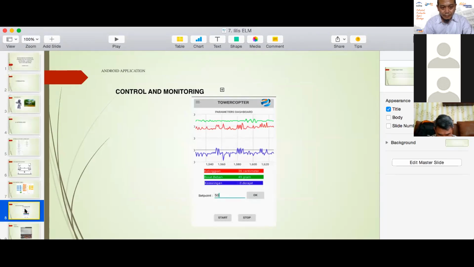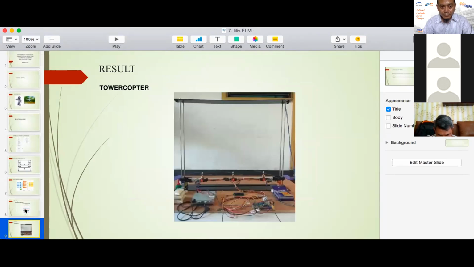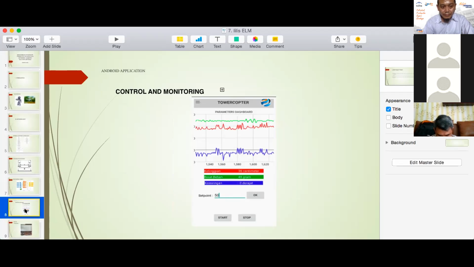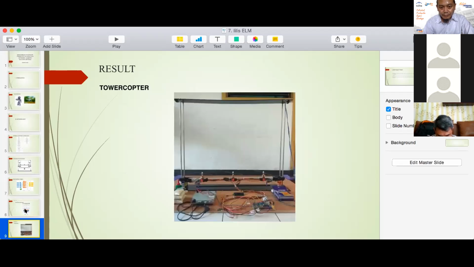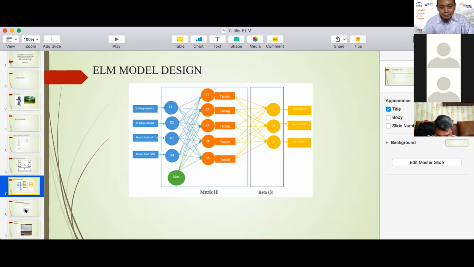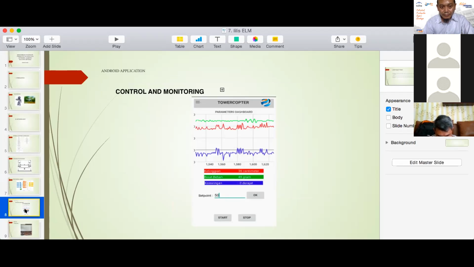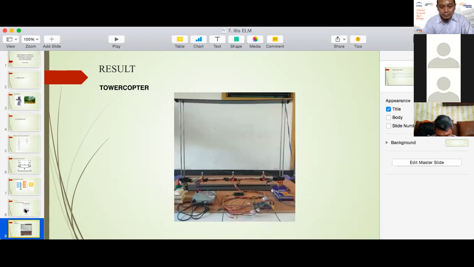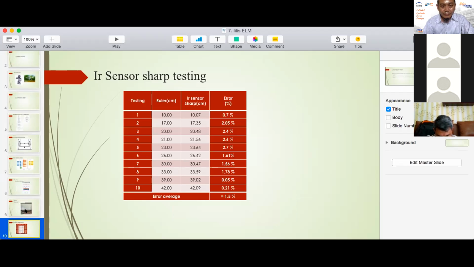And then the Android application. The function of this Android application is to control start and stop of the tower copter, to display the set point and clock on the system, to set the set point control, and also for monitoring sensor data, namely height, load rate, and clock.